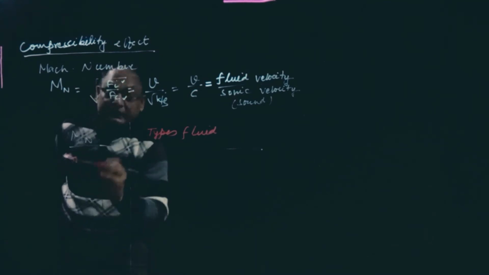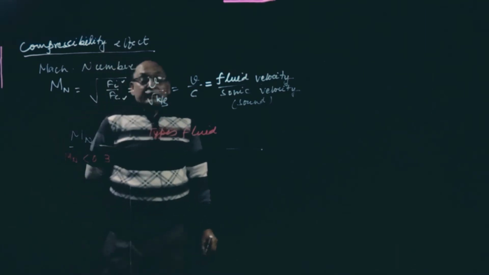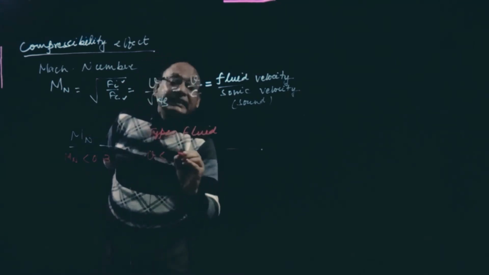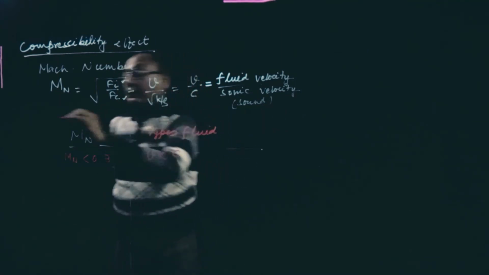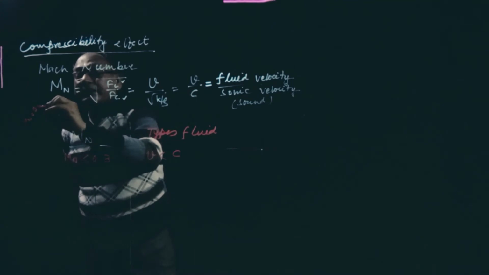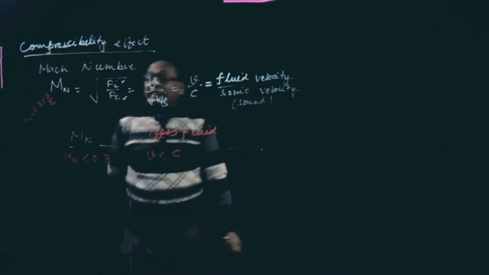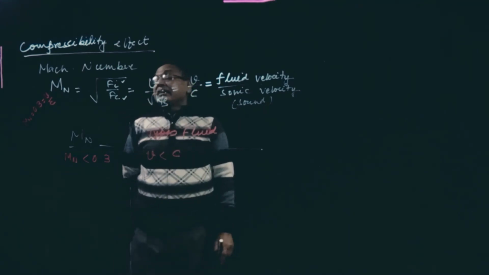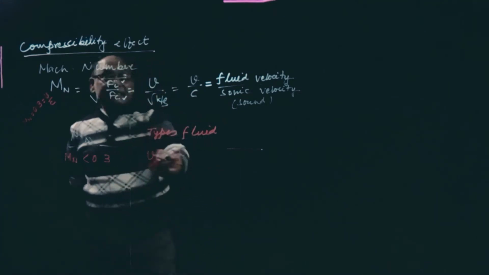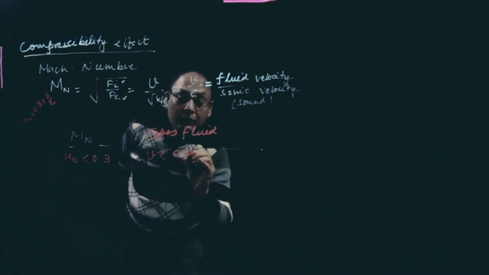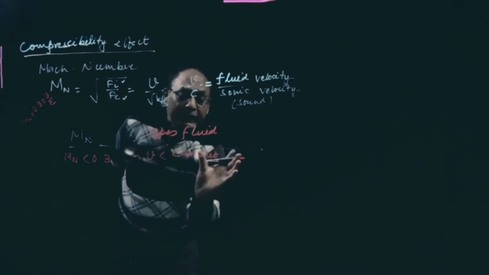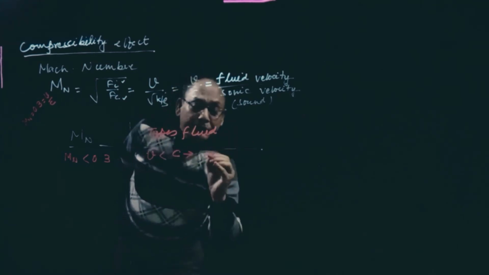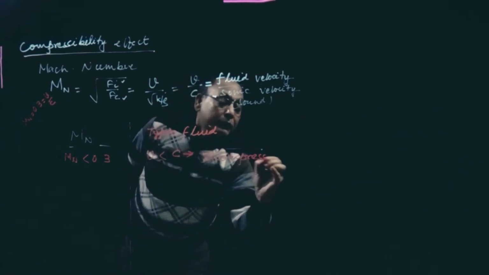If Mach number is up to 0.3, that means here V is less than C. That is Mn is equal to 0.3, and this is equal to V by C. So V is equal to 0.3 of C. So V is less than C. This is called subsonic, or we can call it, that is generally called incompressible fluid.